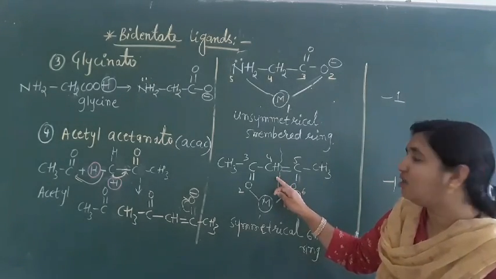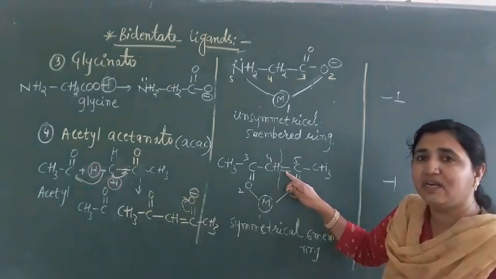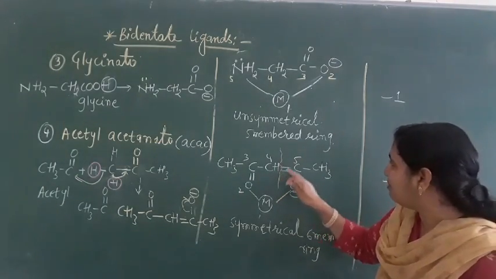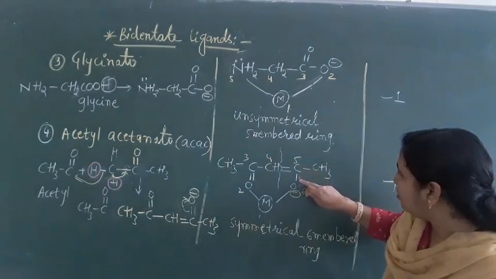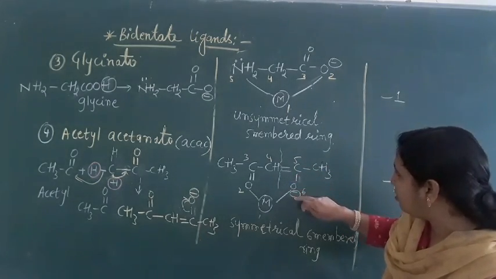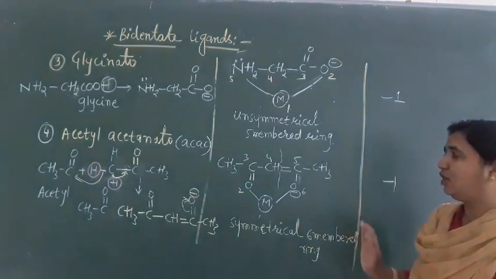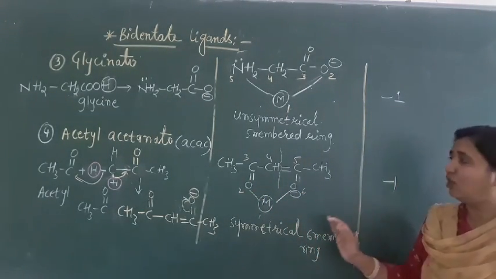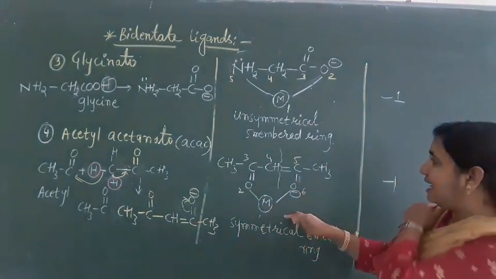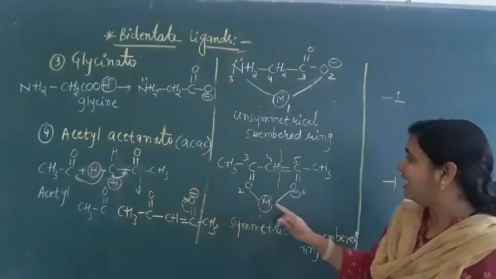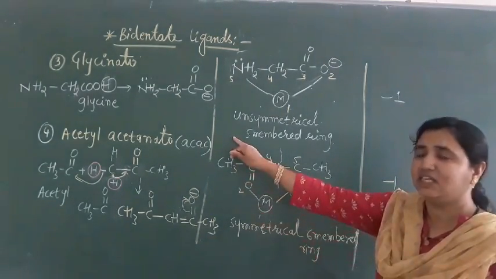So it is CH double bond C CH3, and on the other C double bond one bond has come onto oxygen. So we are getting acetylacetonato. This is a bidentate ligand, and it can form a ring again. It is a chelating ligand.